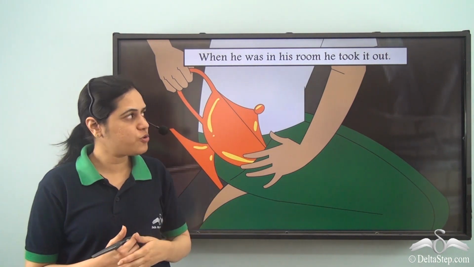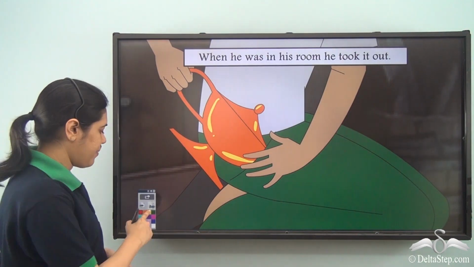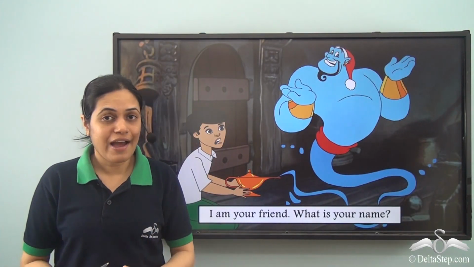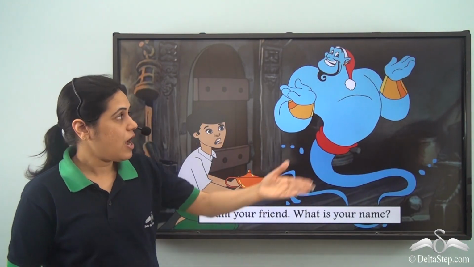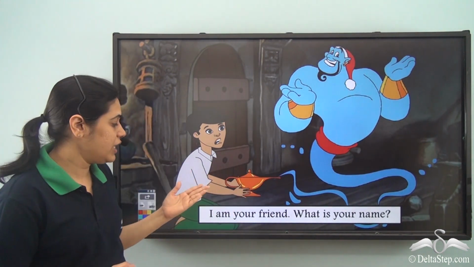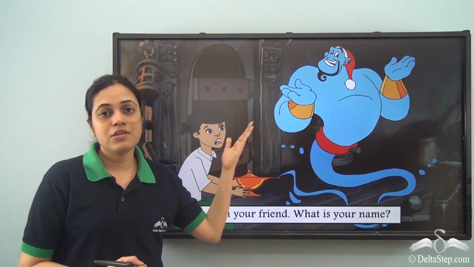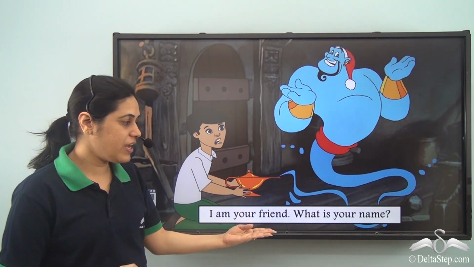When he was in his room, he took it out and he started playing with the lamp. And while he was playing with the lamp, a monster appeared suddenly. And Tony was very scared. But the monster told him, I am your friend.